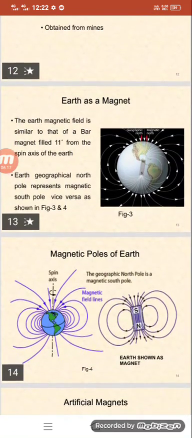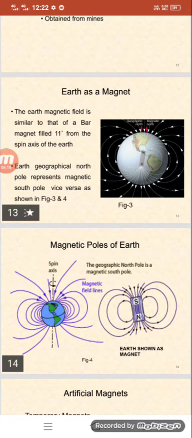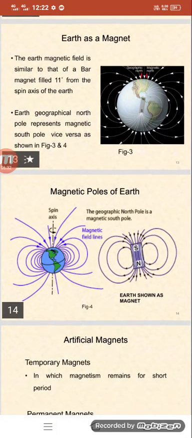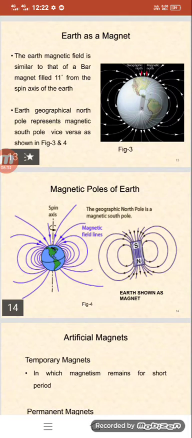And after that, the magnetic poles of Earth. The geographical North Pole is a magnetic South Pole. So this is the South Pole, and on the downside we have the North Pole. Okay, Earth is shown as a magnet like here.